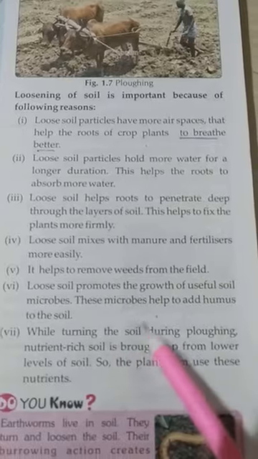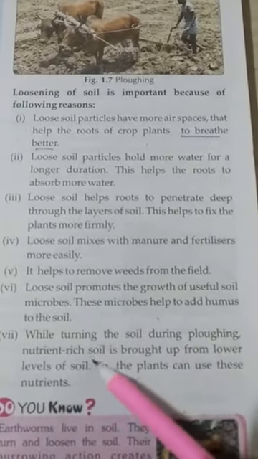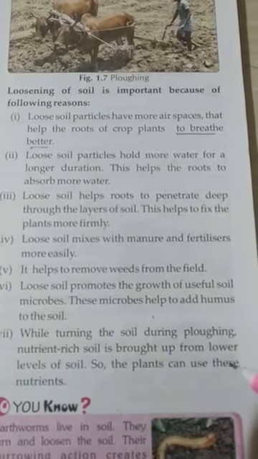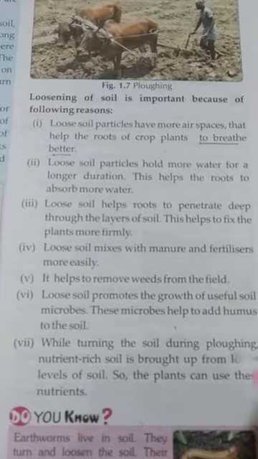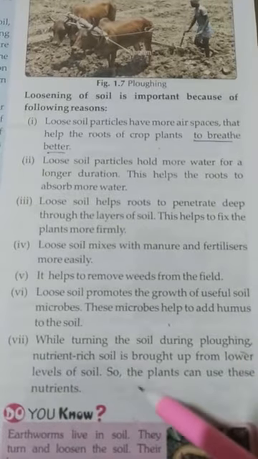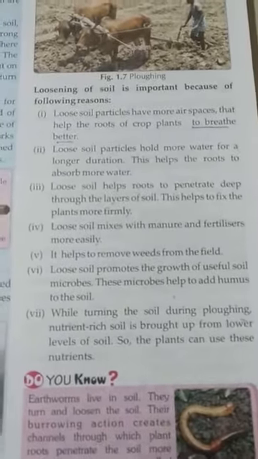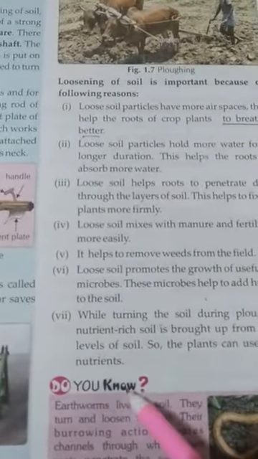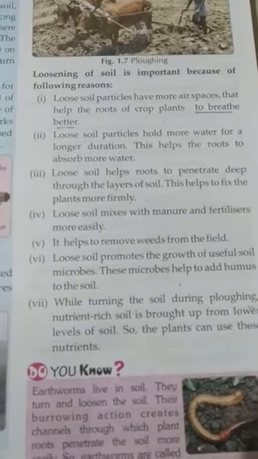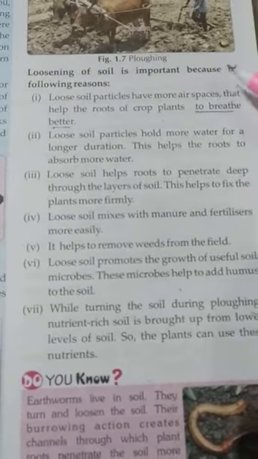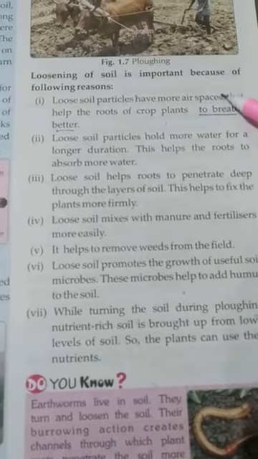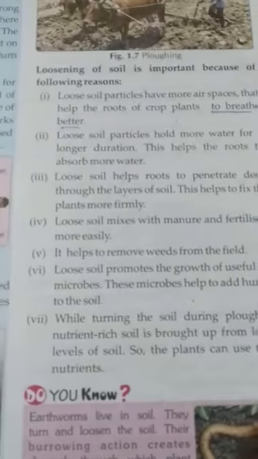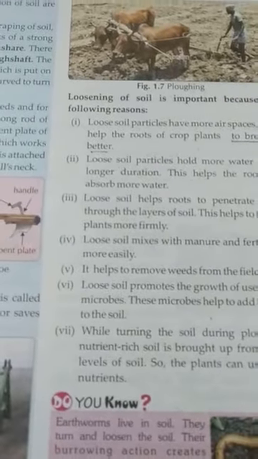Next, while turning the soil during plowing, nutrient-rich soil is brought up from the lower level of the soil, so the plant can use these nutrients. The soil gets more nutrients from the lower level, which is useful for the plant. These are the important steps that are necessary, done by plows, animals and tractors.